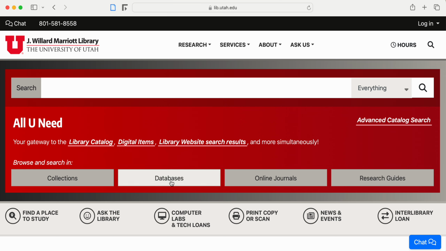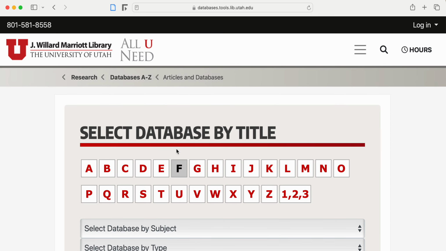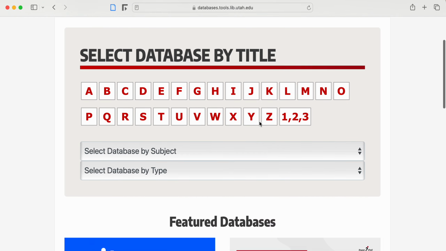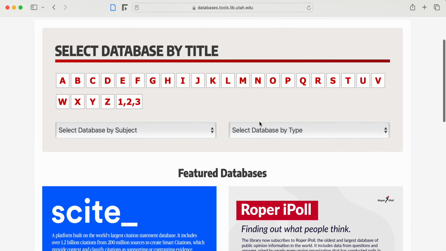For your paper. So I'm on the library's website, lib.utah.edu, and I'm going to go below this big search box here. That's for the library catalog. Instead, I'm going to go to the tab that says databases below. So this is the portal to all of our databases. I'm going to make this a little smaller.